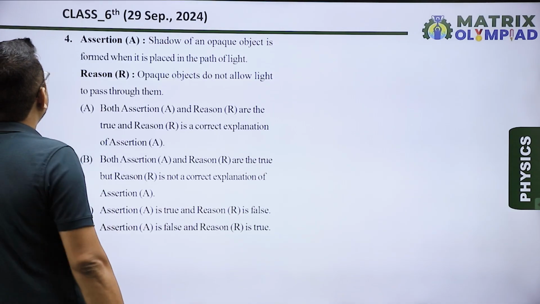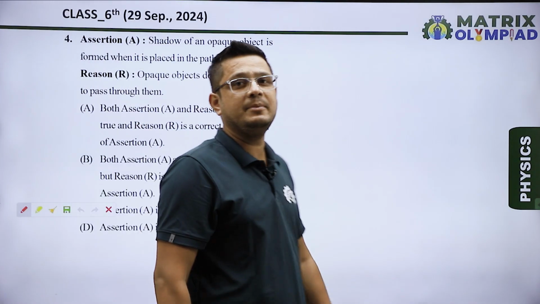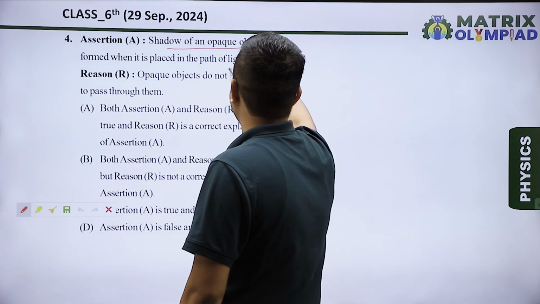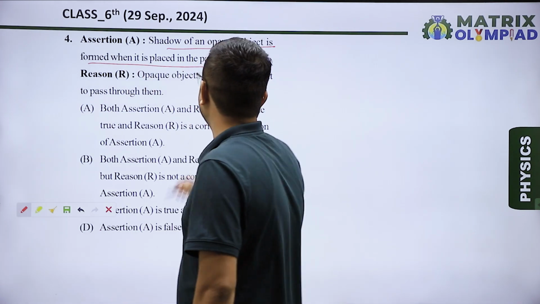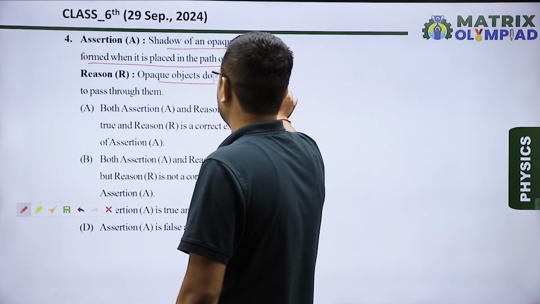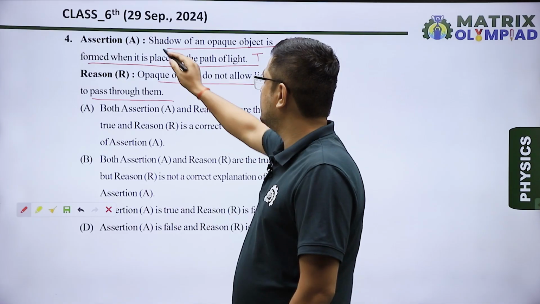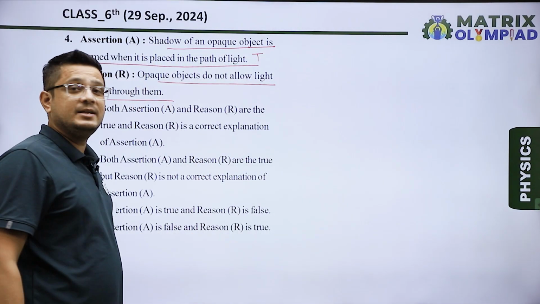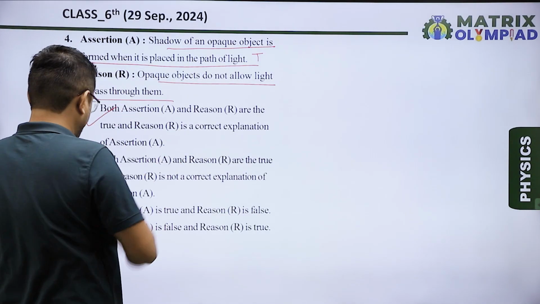Next question, question number 4. This is an assertion and reason type question. So let us read assertion. Shadow of an opaque object is formed when it is placed in the path of light. Yes, that is absolutely true statement. Opaque objects do not allow light to pass through them. This is the reason why shadow is formed. So assertion and reason both are true, and reason is correct explanation of assertion. So the correct answer will be option A.